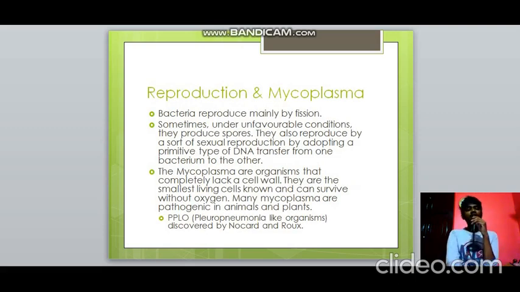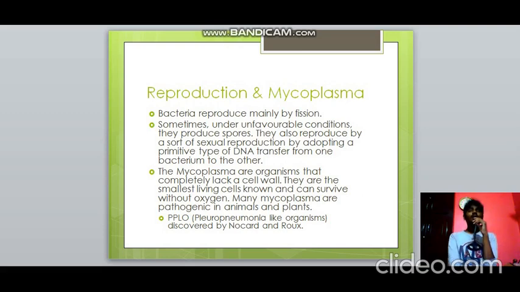Then we just now learned that bacteria reproduce by fission, but during unfavorable conditions they produce spores, about which we learned in the previous slide. There are endospores. They also reproduce by a sort of sexual reproduction. There is DNA transfer from one bacterium to the other. They also practice a kind of sexual reproduction.